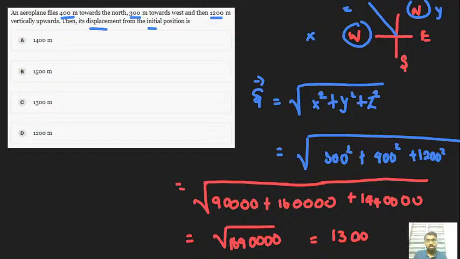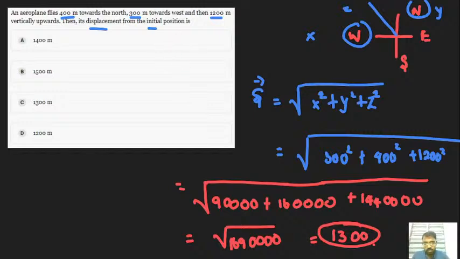I hope you can easily understand how the square root principle works here. I'm just solving the numericals, that's my part. So the displacement from the initial position is 1300.